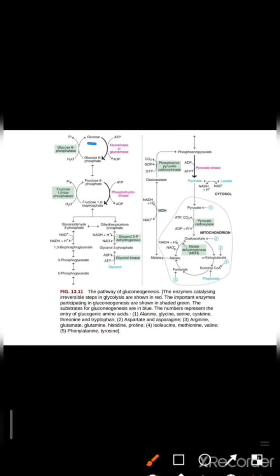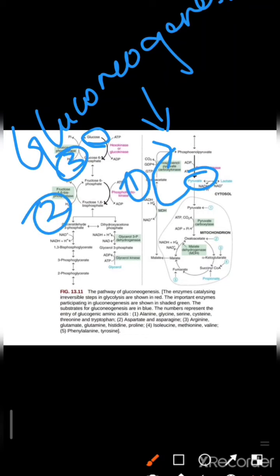Finally the glucose will be formed from pyruvate in gluconeogenesis. Gluconeogenesis is a process where glucose is synthesized from pyruvate, but this shows almost 7 similar reactions to those of glycolysis.